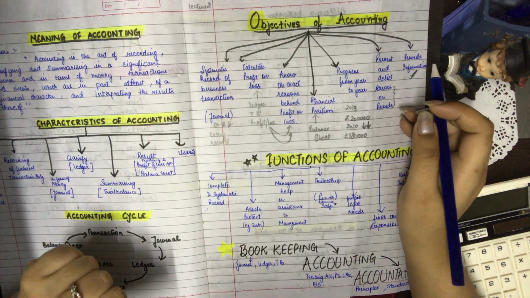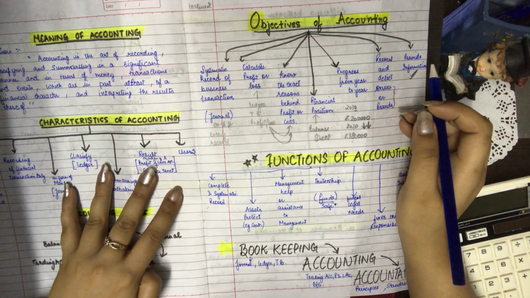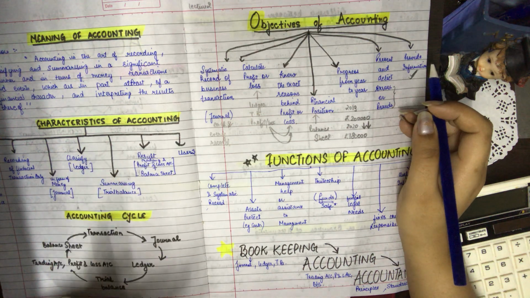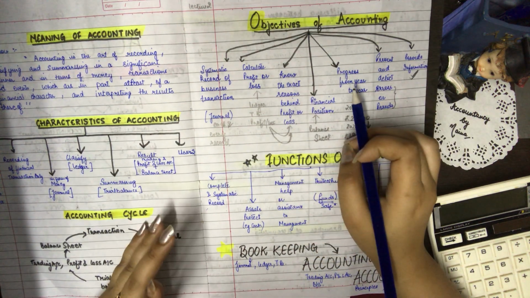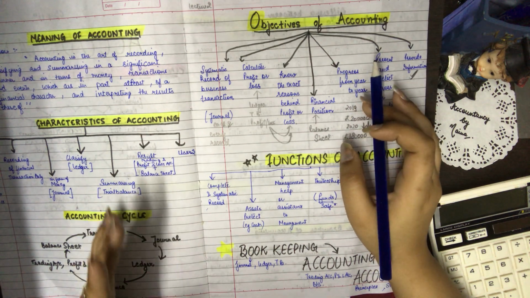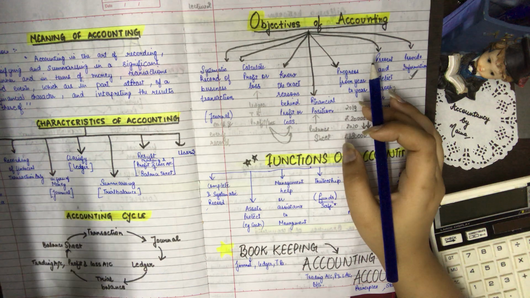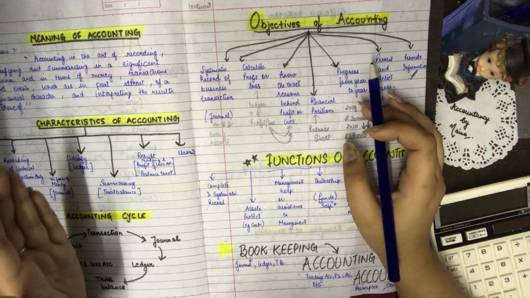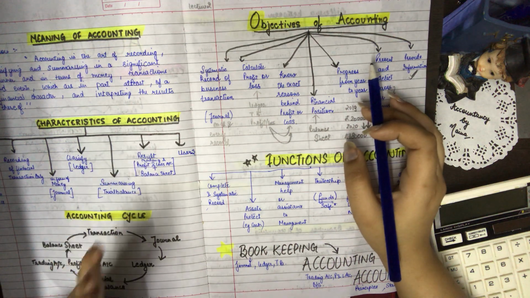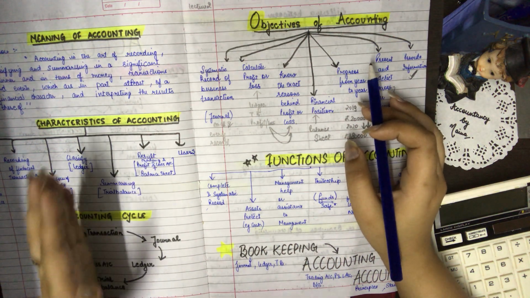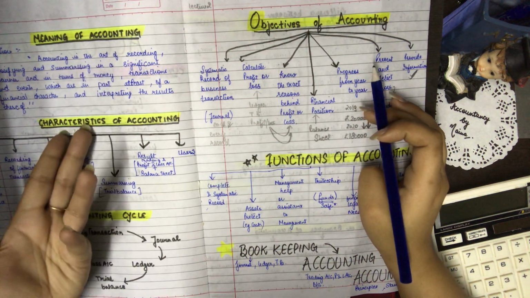It is very important to keep in mind these main terms: recording, classifying, summarizing, and then from the summarizing results we are able to get the final results in the form of net profit or loss or the financial position, and then send this information to the users. So these are the 5 basic points.